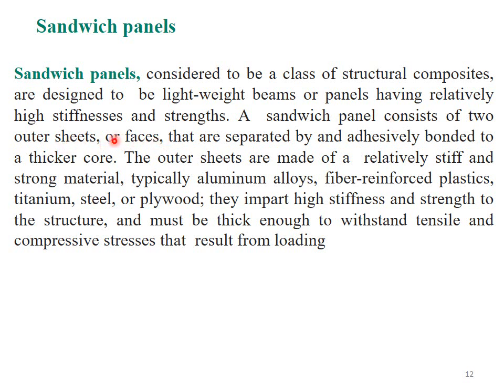So a sandwich panel is considered to be a class of structural composites, and its outer sheets are relatively stiff and typically made up of aluminium alloys, fiber reinforced plastics, titanium, steel or plywood. And all these materials give stiffness and unique properties to the resulting sandwich panels.